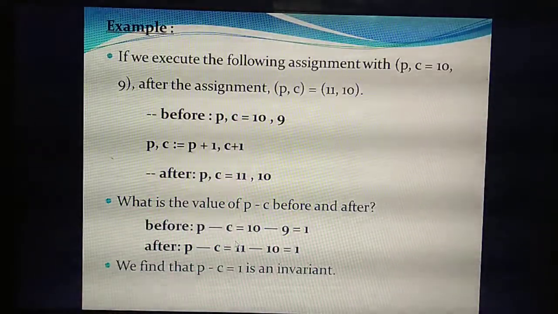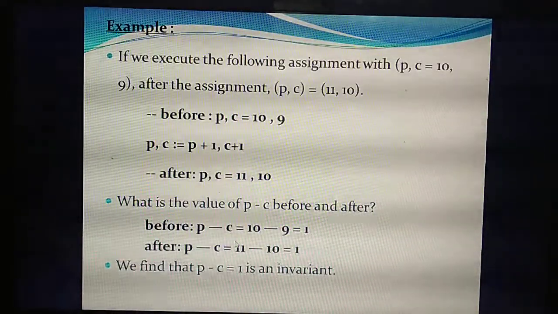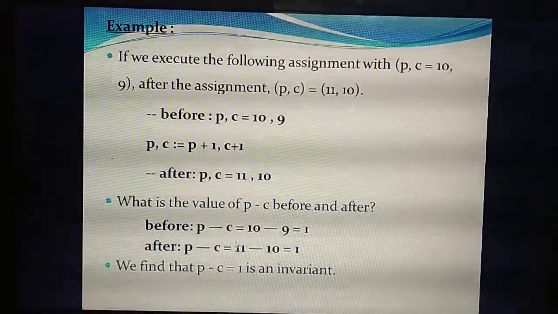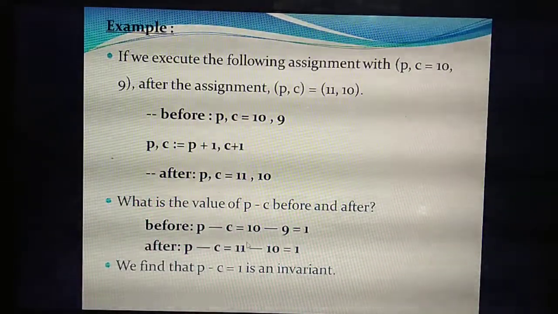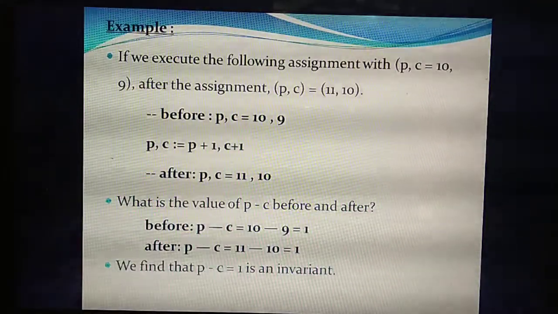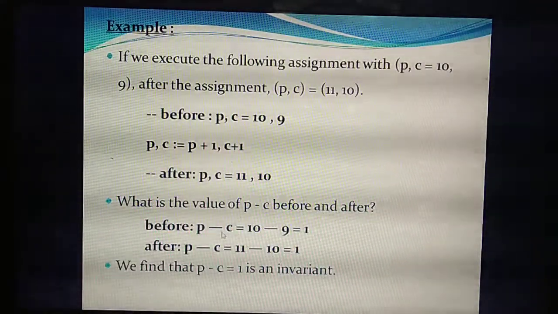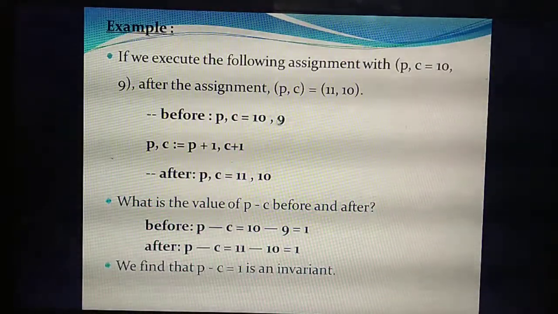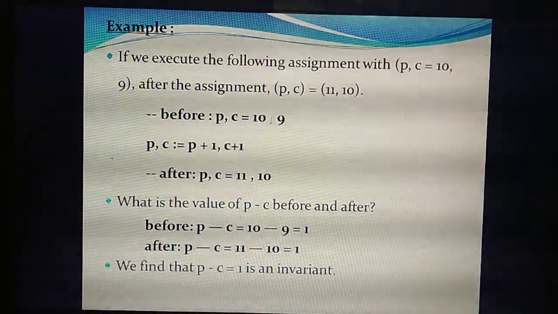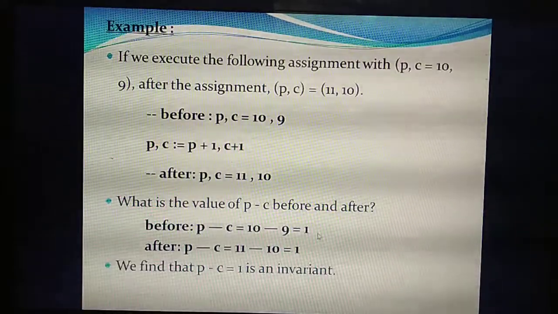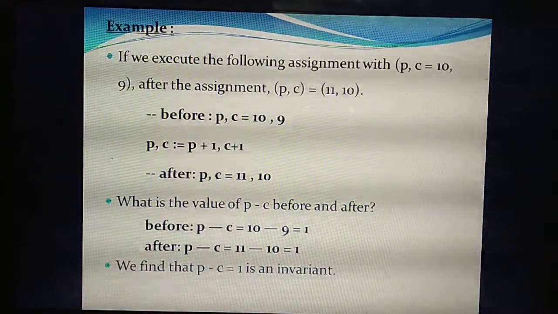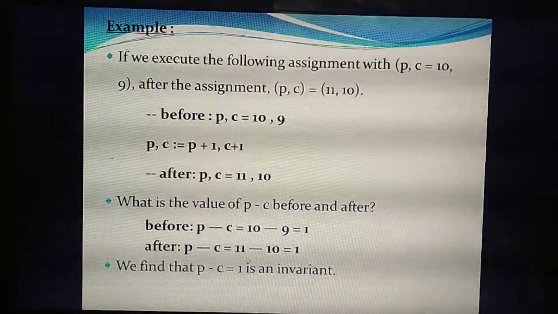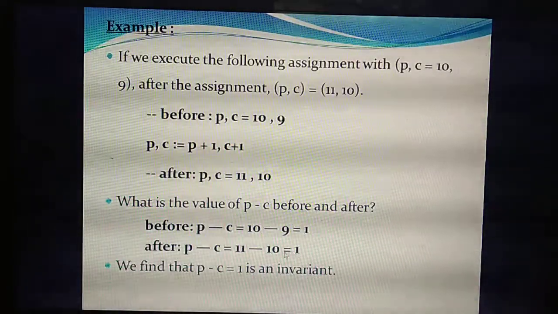So how do you make the answers before and after the assignment the same? Think about what step you need to do. Here, before the assignment, you are going to subtract the value P minus C. What are the values of P and C before the assignment? 10, so 10 minus 9, what answer will you get? 1. After the assignment, what values are you getting? 11 comma 10. Subtract it, 11 minus 10, 1.